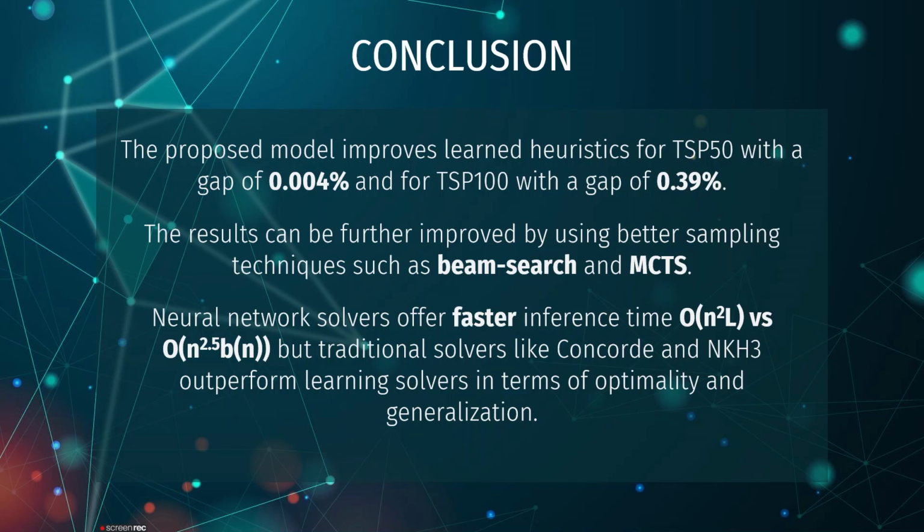The results can be further improved by using better sampling techniques such as beam search and Monte Carlo tree search. It is important to keep in mind, though, that neural network solvers often offer faster inference time, which is O of n squared L versus O of n^2.5 B of n. But traditional solvers like Concorde and LKH3 outperform learning solvers in terms of optimality and generalization.